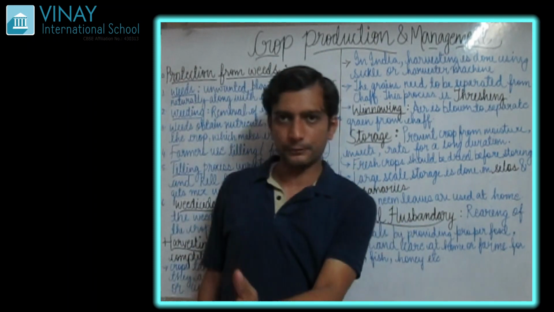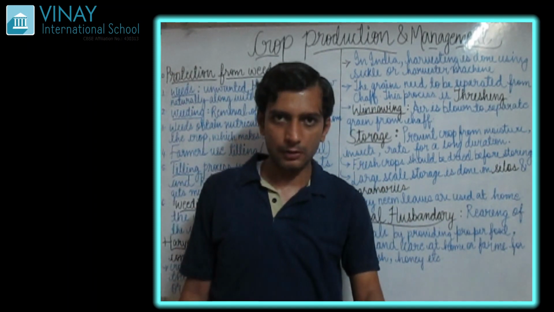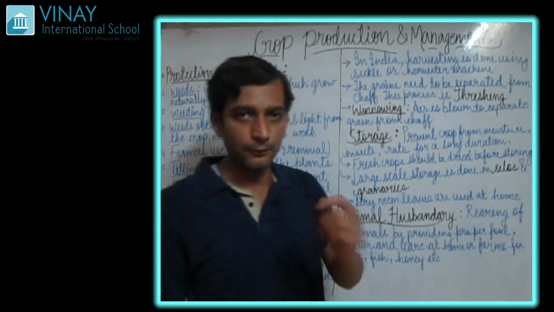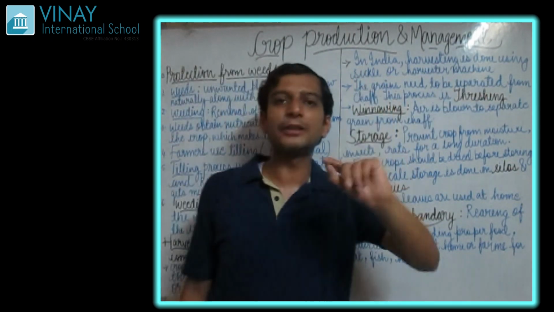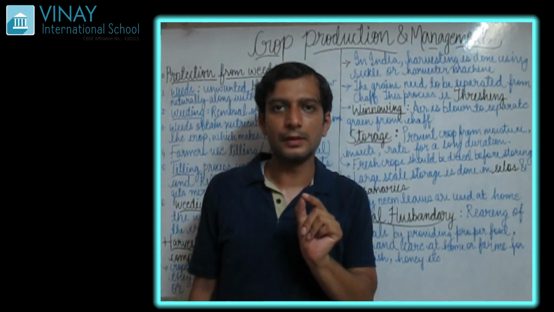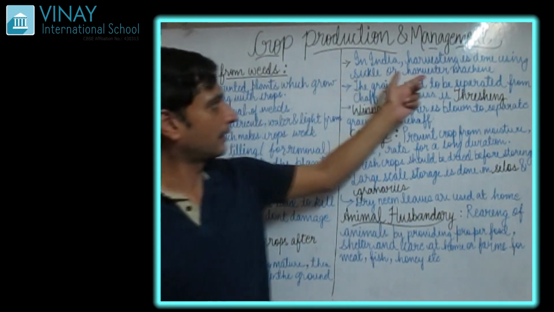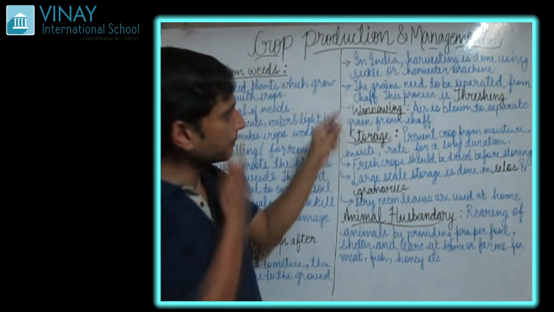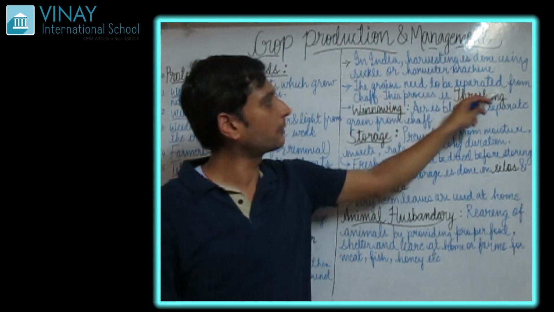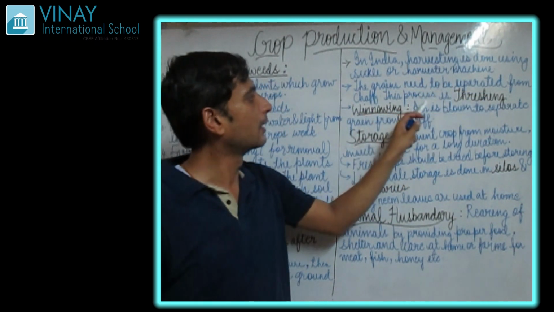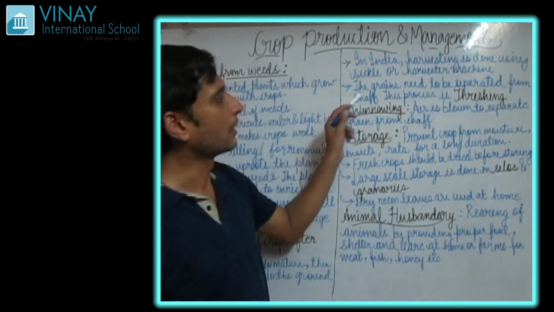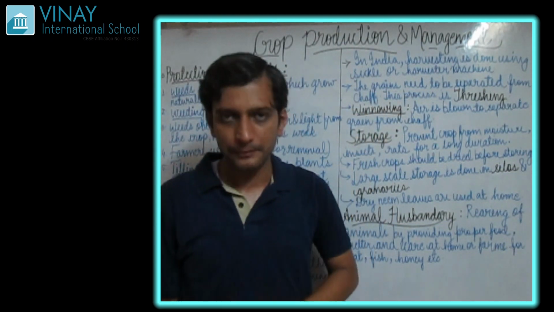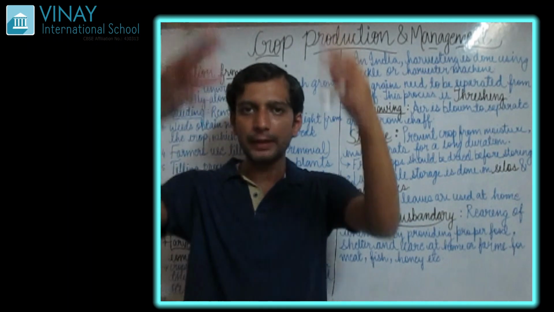They cut the crop from just above the ground. After cutting, they remove the part, the food or the grains which we need. Let's see further; I will explain it in more detail. The grains need to be separated from the chaff. This process is called threshing. Grains need to be separated from the chaff. What is the chaff? Your complete plant.